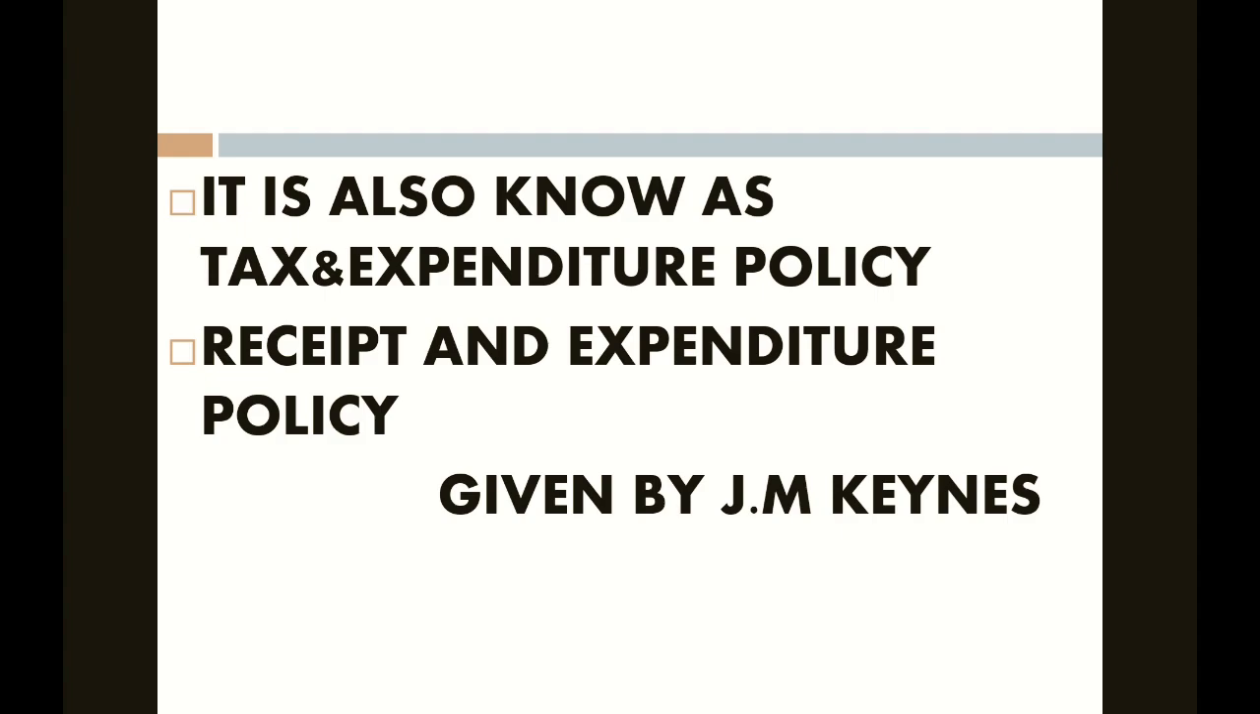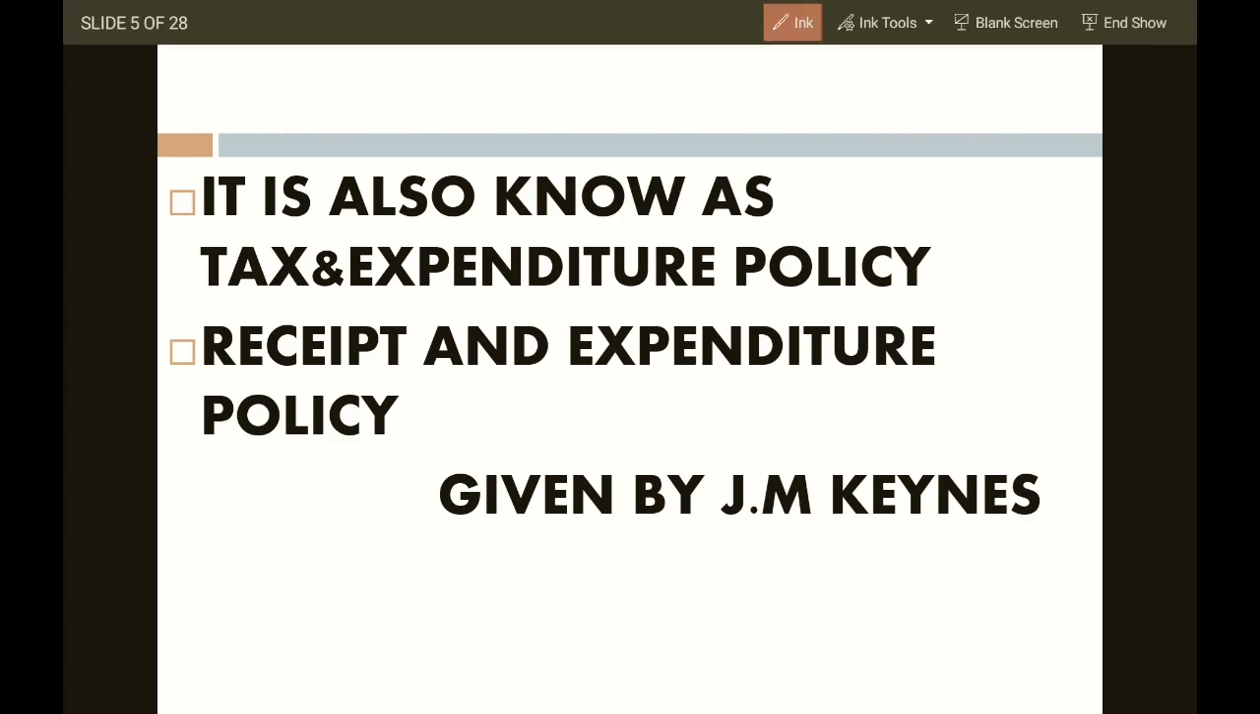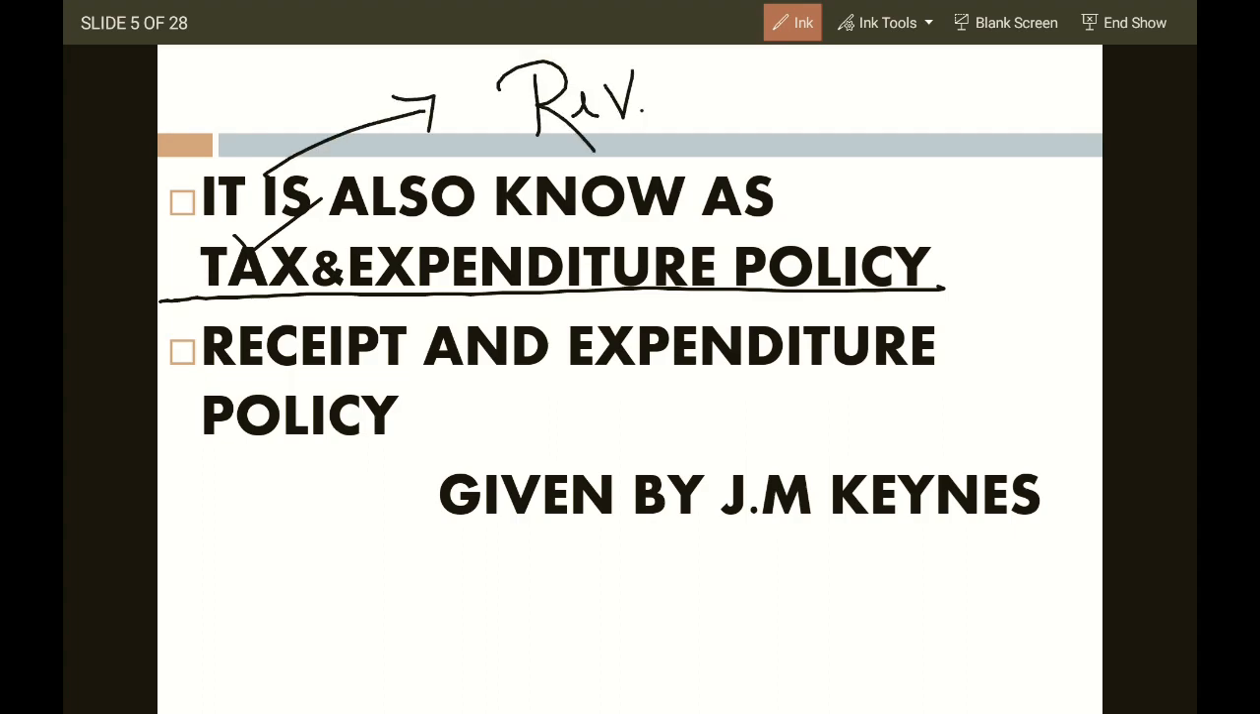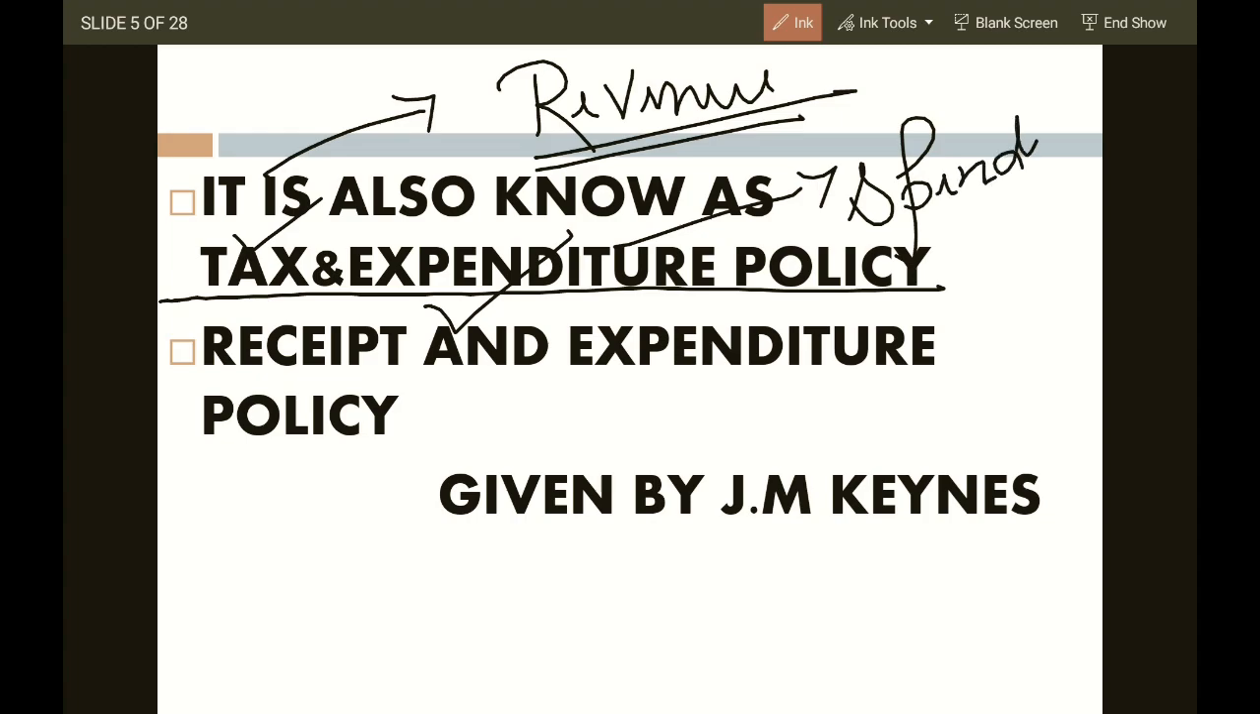Now, it is also known as tax and expenditure policy. It has another name, tax and expenditure policy, because it is concerned with the collection of taxes, that is termed as revenue of the government, where the government earns from direct tax and indirect tax, and expenditure, the spending of the government. Okay, where the government is spending the money which is collected through taxes, spending on infrastructure, education sector, medical facility, bridges, roads, power generation, industries, etc.